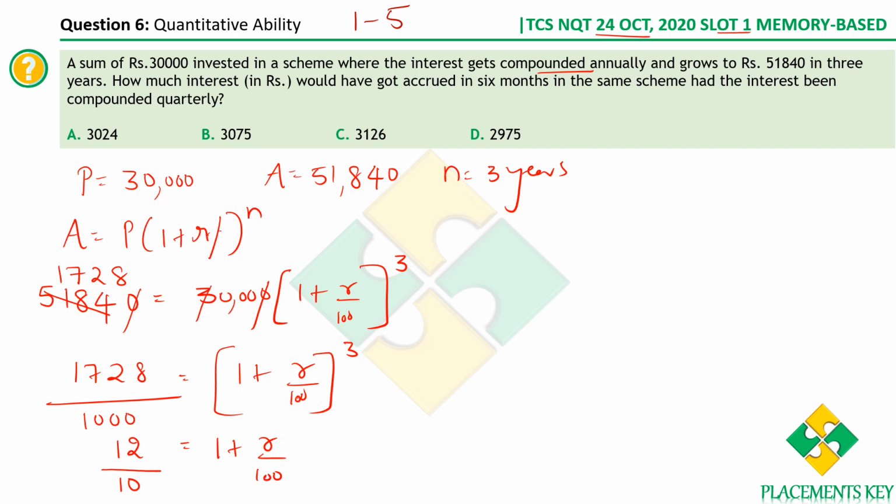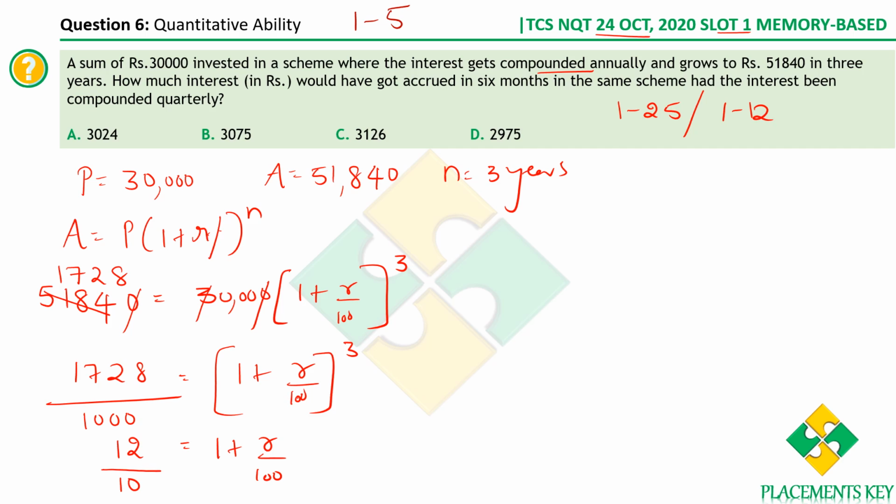Please be careful. We need to definitely remember a few values. You need to know squares of numbers between 1 to 25 by heart and cubes of numbers between 1 to 12 by heart. These are standard things. For such simple calculations, you should not waste time, nor should you use calculators. Please learn the squares of numbers between 1 to 25 and cubes of numbers between 1 to 12 for sure. We definitely know that 12 cube is 1728. Therefore, the cube root of 1728 is 12 and the cube root of 1000 is 10. So this is what we have got.